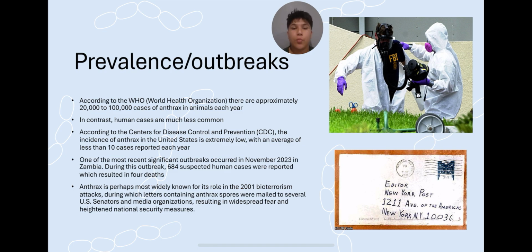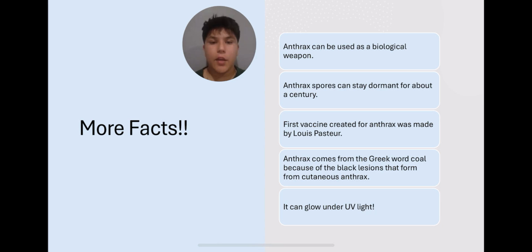Anthrax is perhaps most widely known for its role in the 2001 bioterrorism attack, during which letters containing anthrax spores were mailed to several U.S. senators and media organizations, resulting in widespread fear and heightened national security. I included a couple of pictures of that 2001 bioterrorism attack. The first image shows an FBI agent gearing up to examine these letters that were mailed out. And on the bottom is one of these letters that was sent to the New York Post. And I'm going to end off my presentation by including a couple more facts about anthrax.